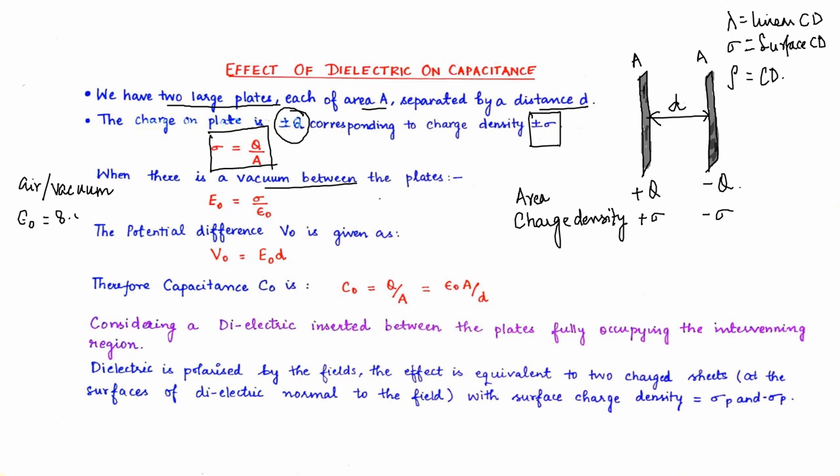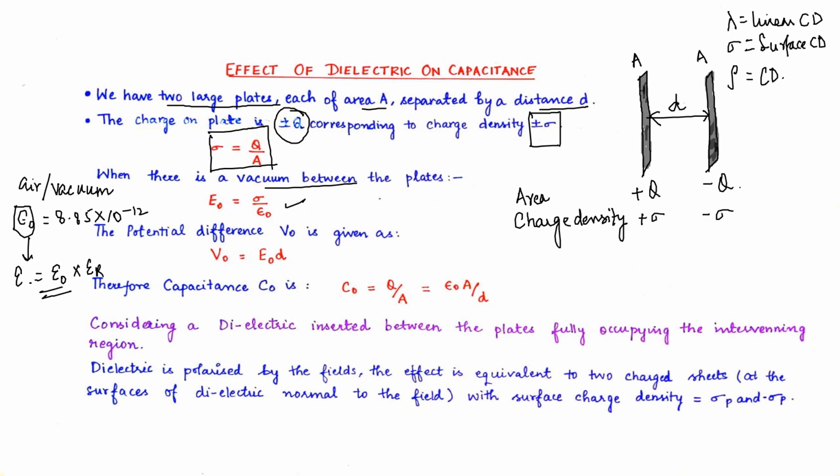Once we introduce a dielectric, this will change to epsilon, which will be epsilon naught into epsilon of the relative material being used. So this will be changed in this particular formula.